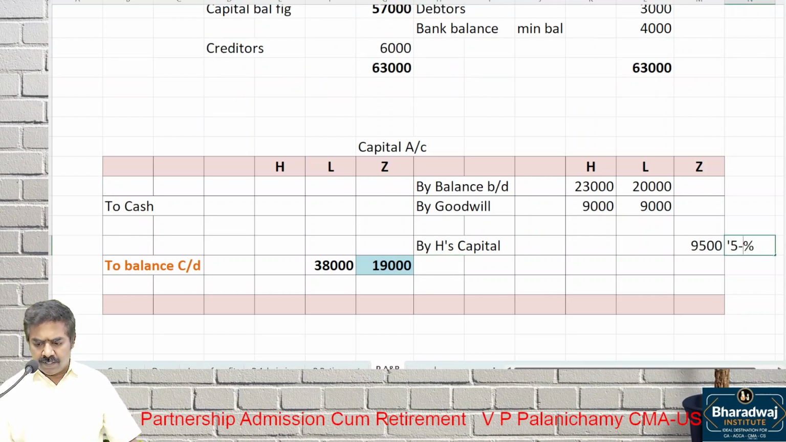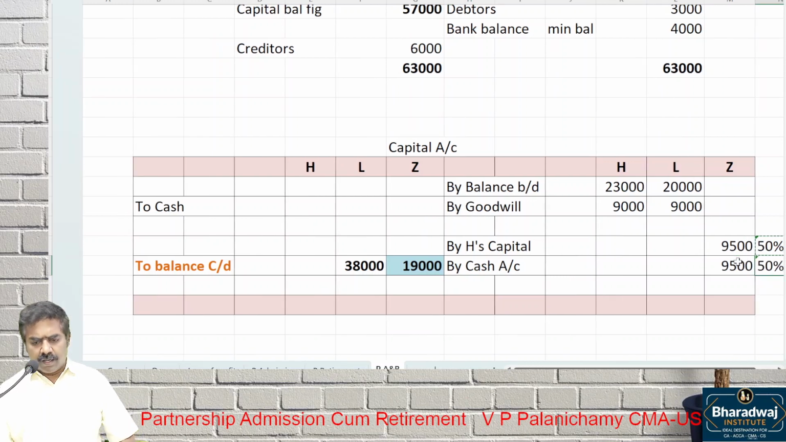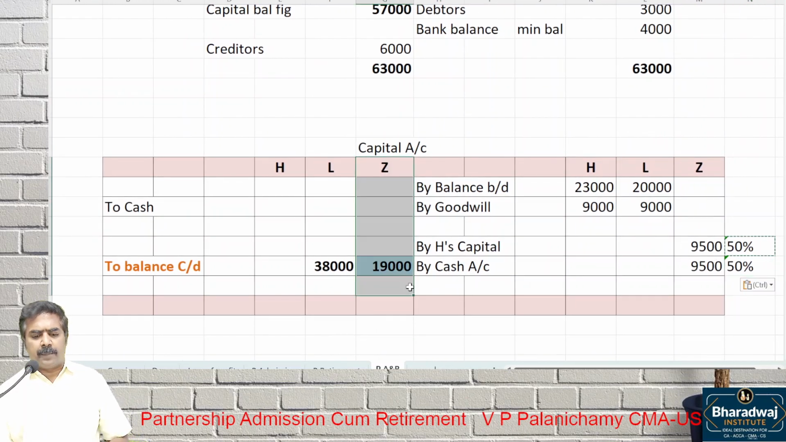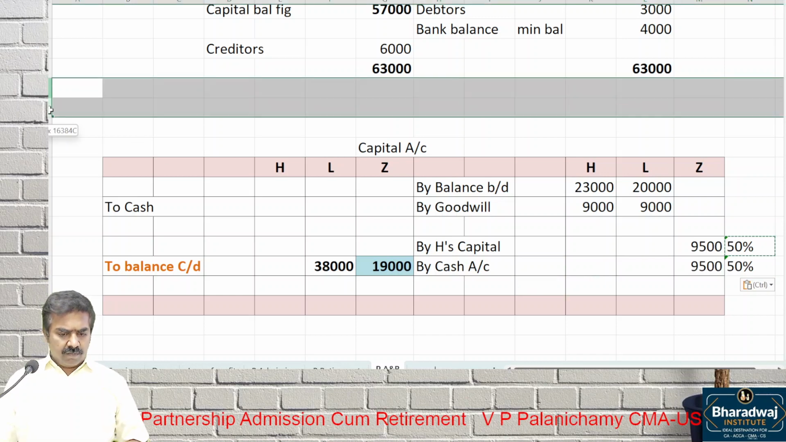9,500. What percentage? 50%. Then the balance 50% is brought in by him, by cash account. He has to bring that 50%, 9,500. Once again, I repeat, pay attention. What should be Z's capital? 19,000. 50% his father contributes. The remaining 50% he has to bring in what? Cash. Wait, we'll verify your answer.